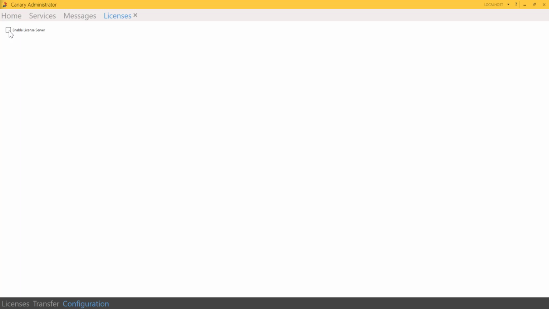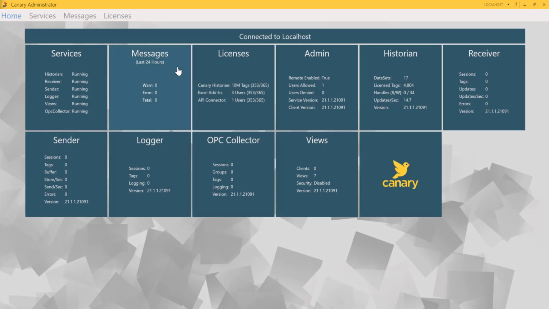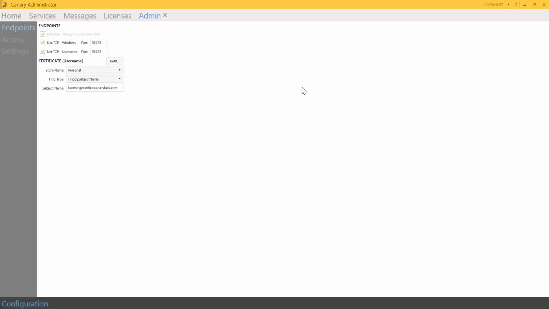The last tile we will examine in this video is the Admin tile. Under Configuration, there are three tabs: Endpoints, Access, and Settings. The net.pipe anonymous local only is always enabled and provides any interactive user access. The net.tcp Windows port 55273 is used when connecting remotely to another Canary Admin service.